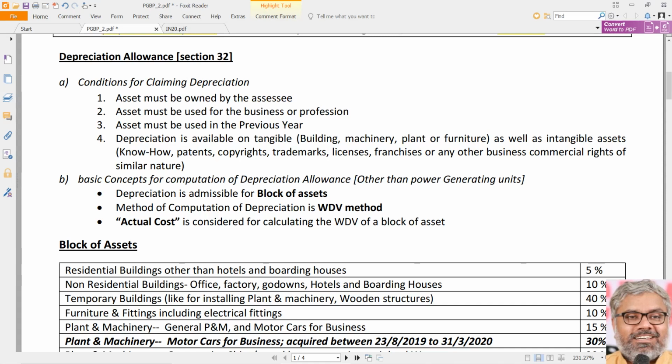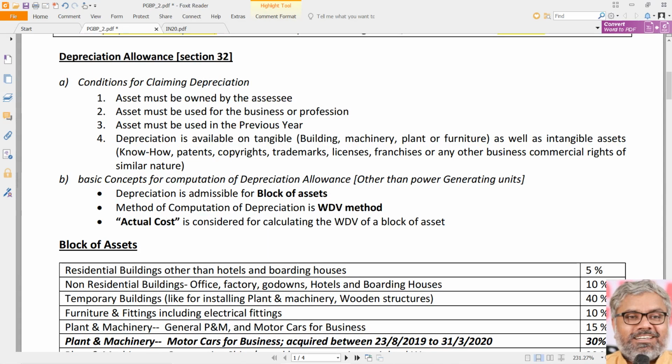To the extent it is related to business only, it can be allowed as deduction. That has to be always kept in mind, of course, keeping the facts of the case in mind, not just by having some examples and imagination of certain things will not help here. Facts of the case will determine that.